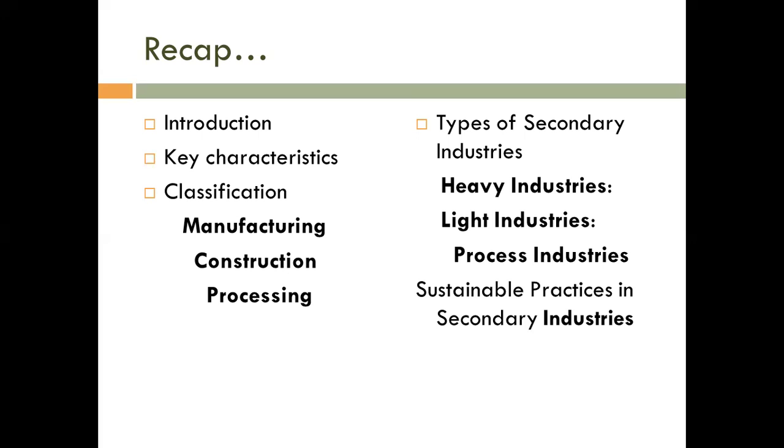And the sustainable practices which secondary industry has to take into consideration are resource utilization, environmental impact and green manufacturing. These are the most important things which have to be taken care of by the secondary industry in the manufacturing of final products.